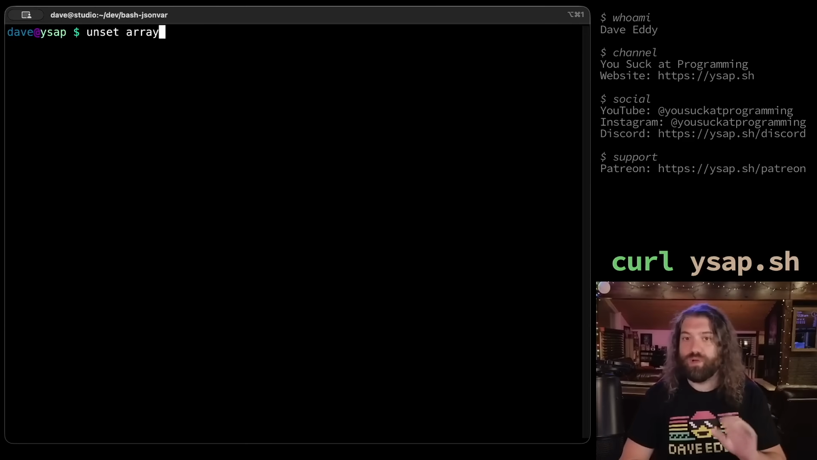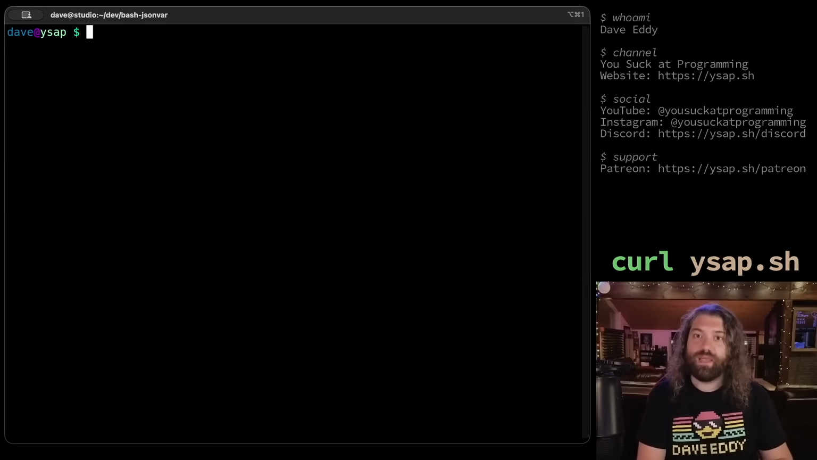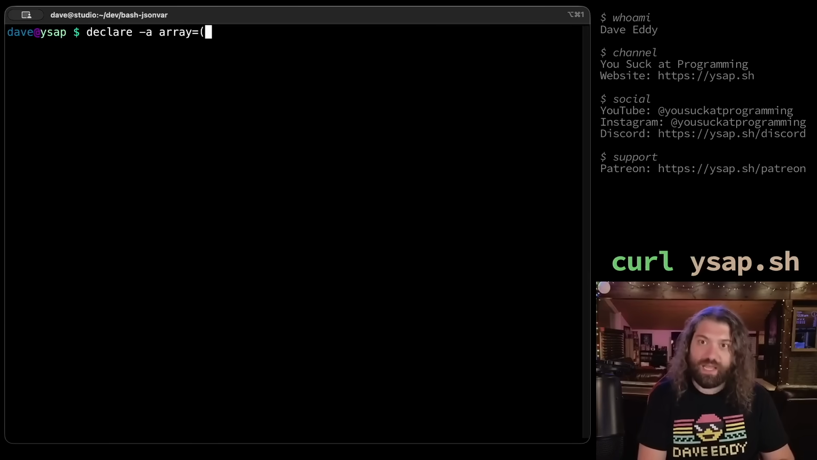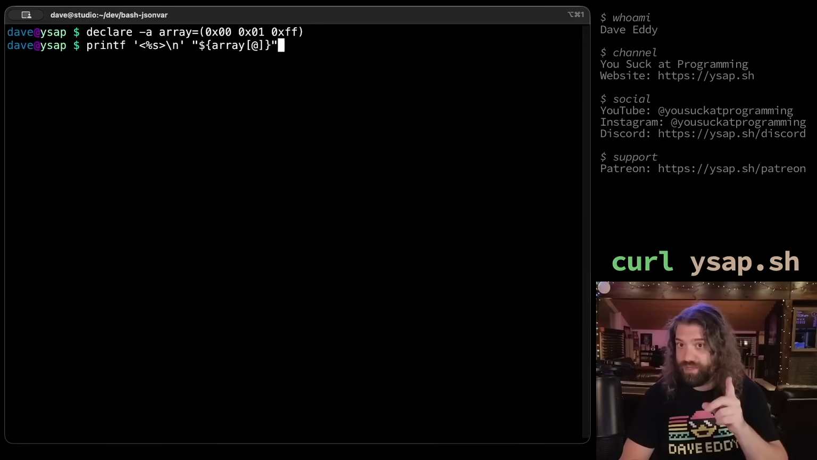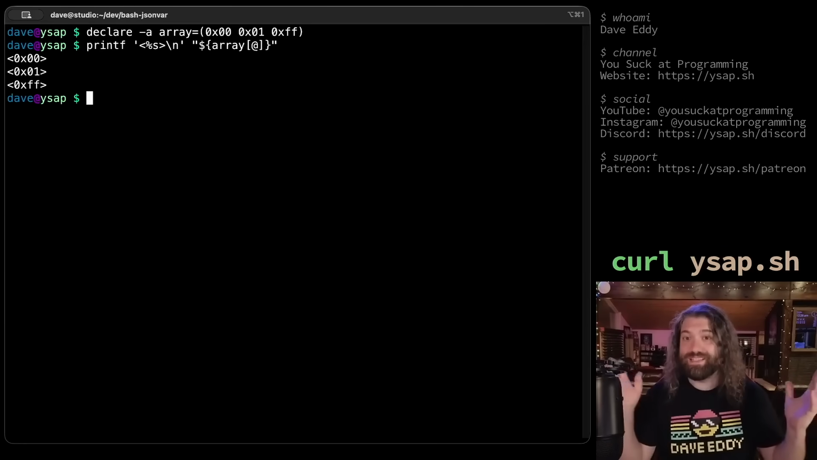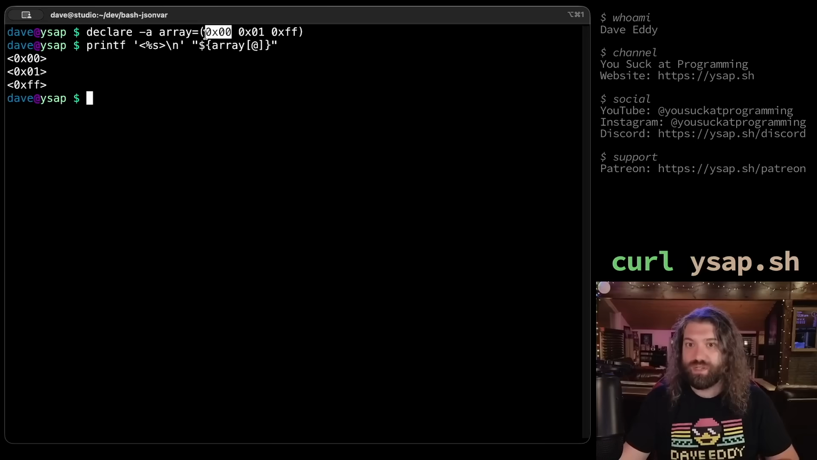So why is this useful? Well, let's unset that array. Make sure we're not working with anything else, okay? Let's make a new array here. Declare -A array, and we can say 0x00, 0x01, and 0xff. So it looks like hex, right? These look like hex values. If we print them out with this notation, we get the exact strings. These are just strings. We're storing these as strings.